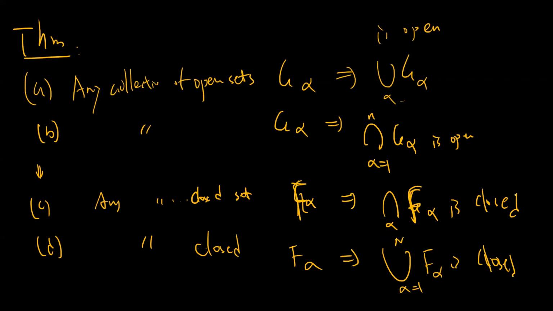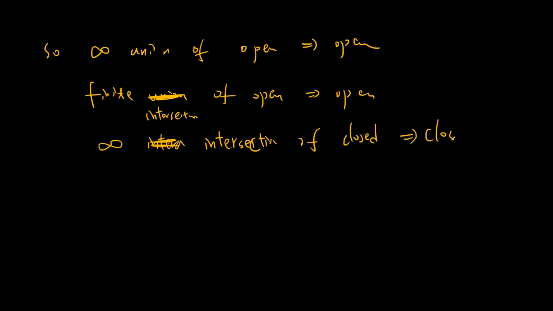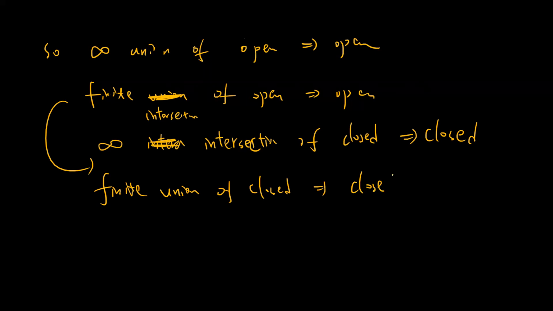Let me say it using words. An infinite union of open sets is open, and a finite intersection of open sets is open. Taking the complement tells you that an infinite intersection of closed sets gives you closed, and this changes to a finite union of closed sets being closed.